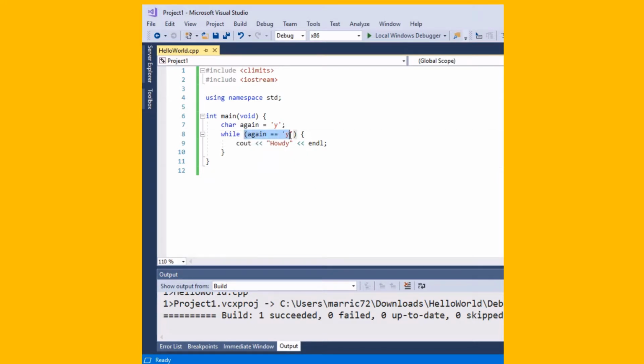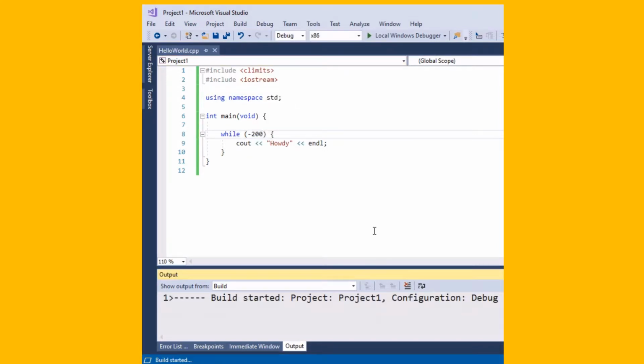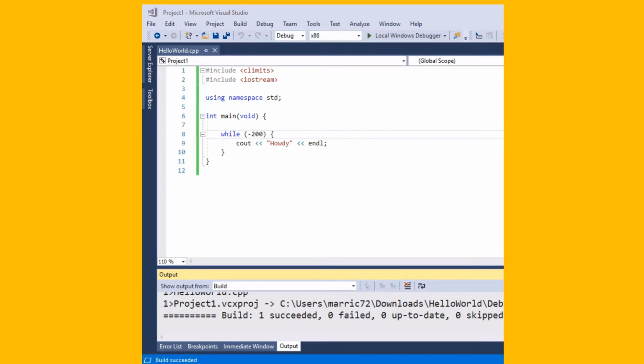So saying that this has to be true to go into the loop, well, it could be a Boolean expression like equal equal, are things equivalent, less than or equal to, greater than or equal, or you can actually have any non-zero value here, and that will also be an infinite loop. So this would be an infinite loop, this would be an infinite loop, even a negative number. Anything that's not zero is true in C and C++, so this will be an infinite loop that never stops. It'll go into the loop and not exit.